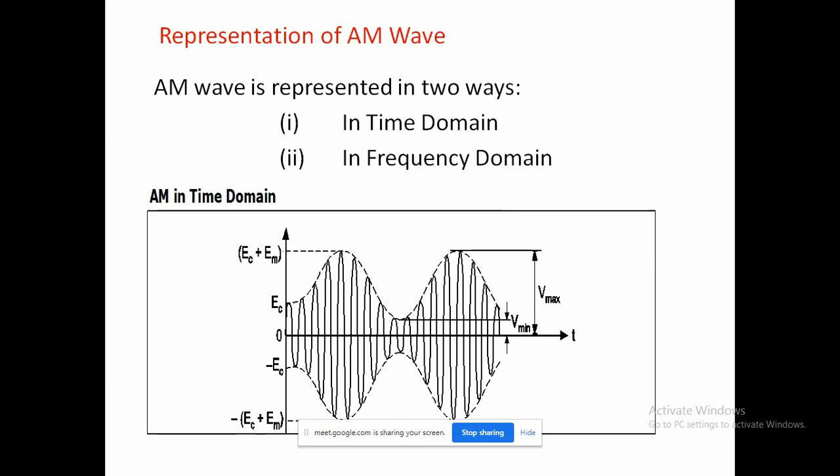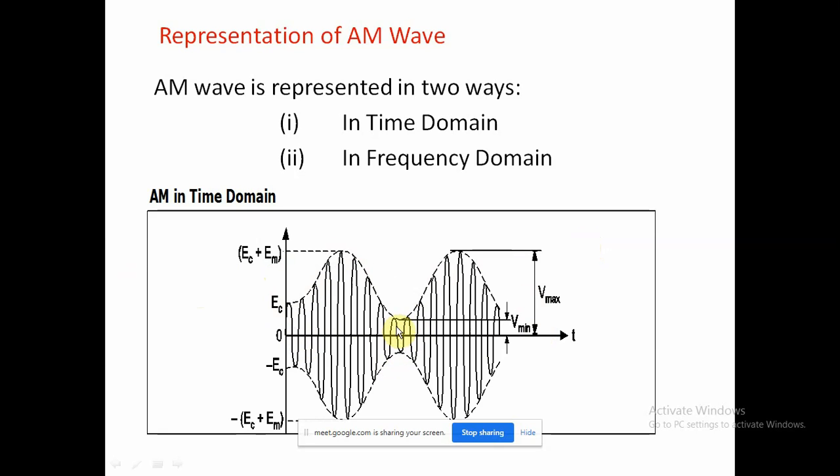Now this is the representation of the AM wave in the time domain and in the frequency domain. It can be represented in two ways, that is, in the time domain as well as in the frequency domain. In the time domain, the modulating signal and carrier signal are added with each other as per the definition, and we get this information signal.